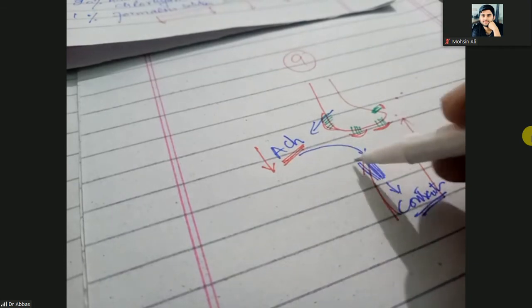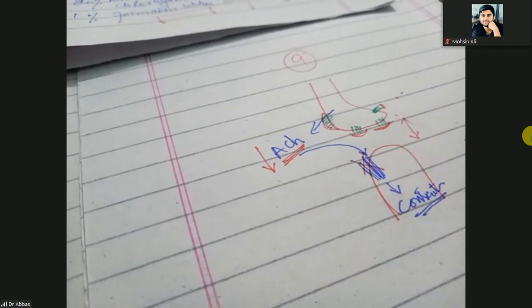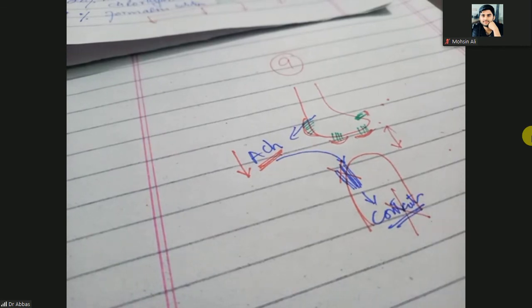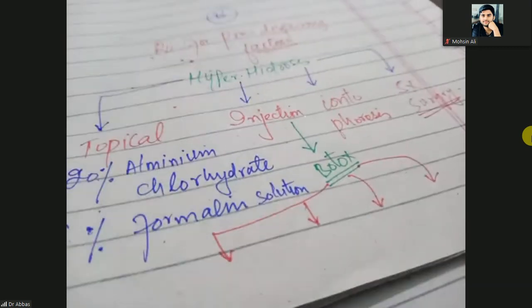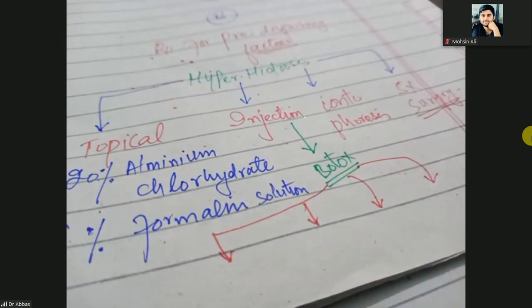There is less secretion of acetylcholine. So when the acetylcholine is less on the postsynaptic side, it will not show its proper effect. So then the contraction will become halted. That is the effect of botulinum toxin. Clear? So in the Botox, what is present?